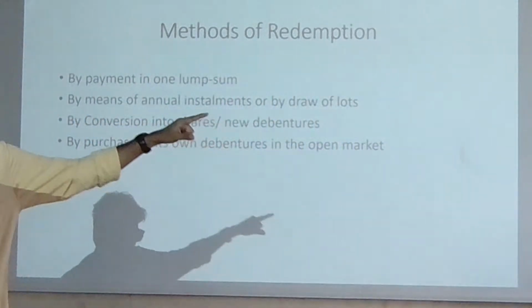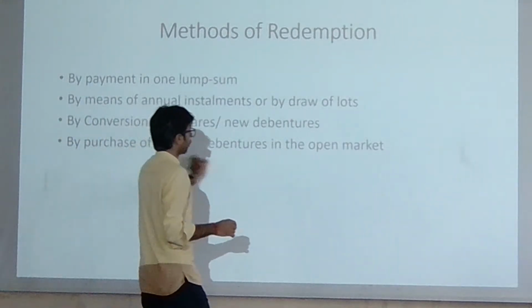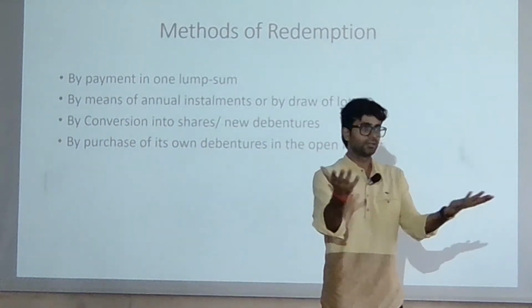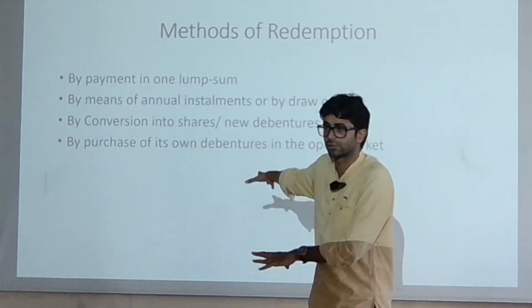Now we have seen in 12th class also ये convertible debentures. Now, purchase of its own debentures is a kind of buyback. We have discussed buyback of shares; a similar kind of thing applies for debentures also.